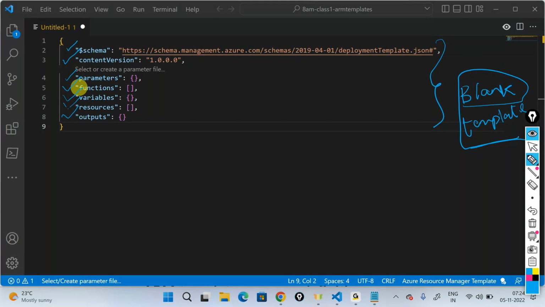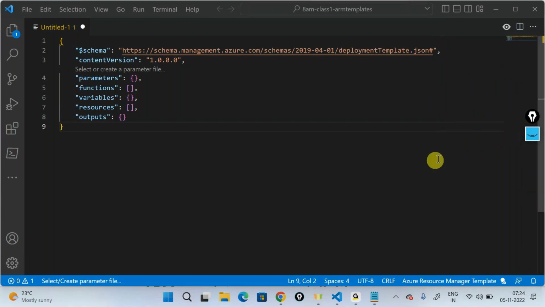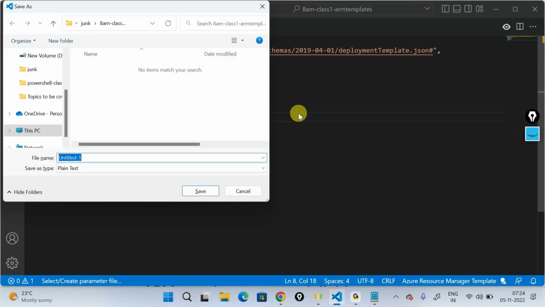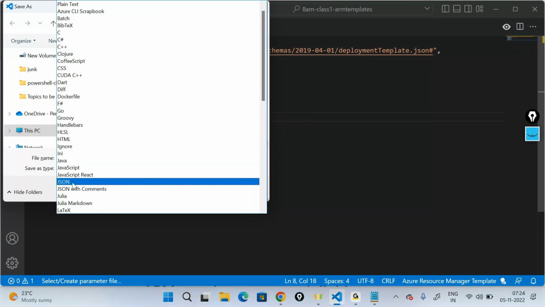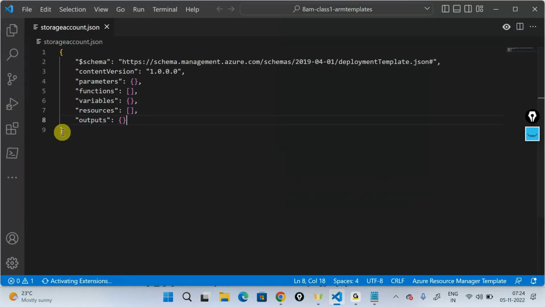Once the template loads, it will take about a minute or so to load the objects behind the template. So let's wait for that. In between, let's just save this template. Let's say today I want to create a storage account using this template. So I'll say storage account, and I'll save this in a .json format. So it's storageaccount.json.